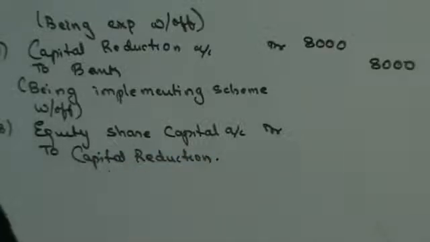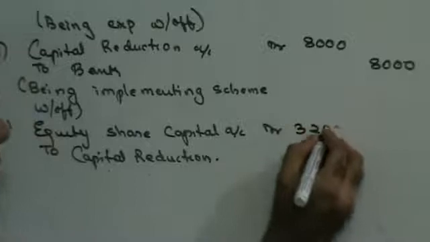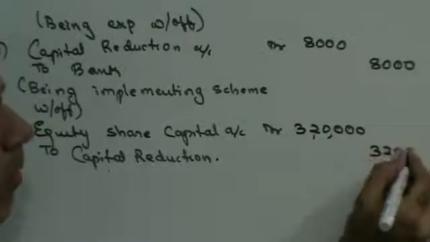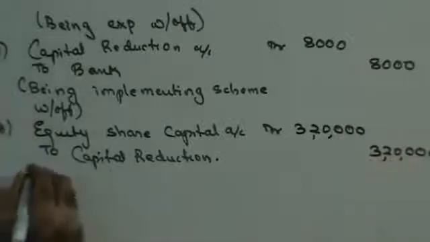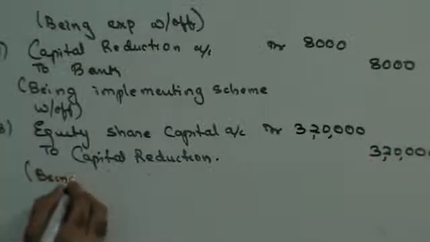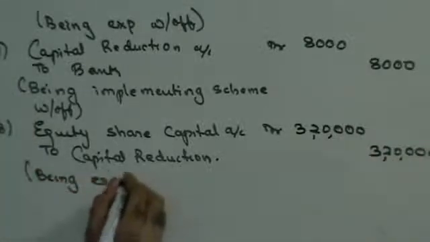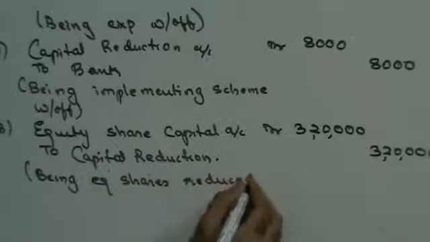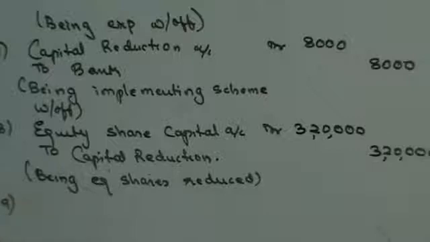Equity share capital is 4 lakhs, each of 10 rupees, so 40,000 shares, and each of them is reduced by 8 rupees, so 3,20,000, being equity shares reduced. Next.